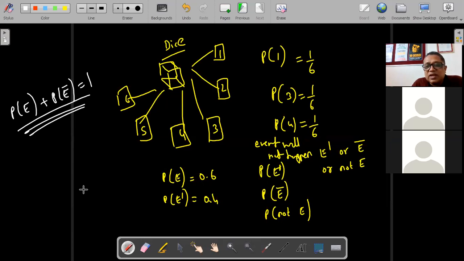The probability that it will rain is 70%. 70% is 0.7. What is the probability that it will not rain?